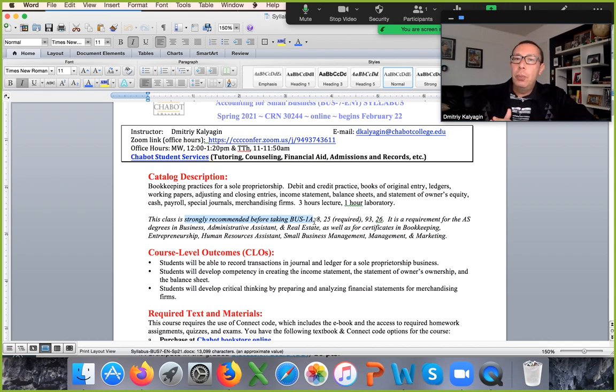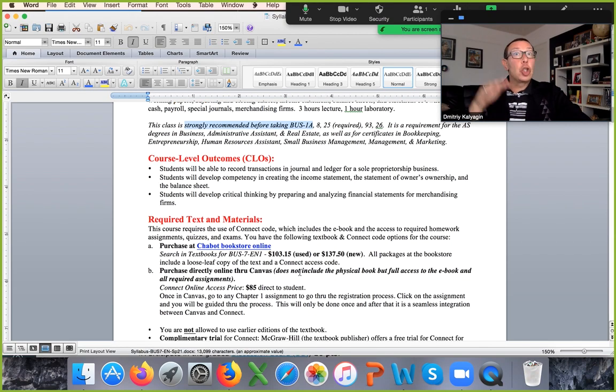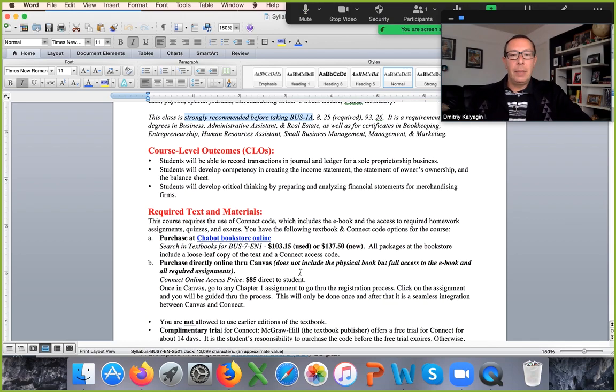We focus on bookkeeping, and we also focus on payroll, accounting, financial statements for a small business, a sole proprietorship, a business with one owner. Now, this course will transfer to 4-year schools only as an elective. It's really not a transfer level course, but it's a much slower course, and students who complete that course are much more successful when they take Business 1A and 1B.